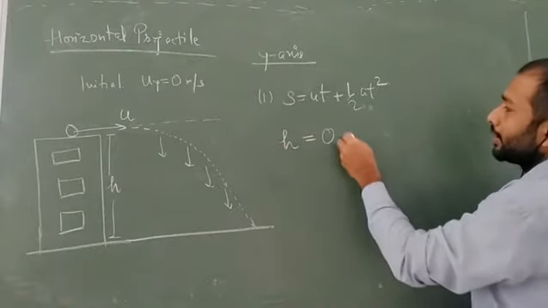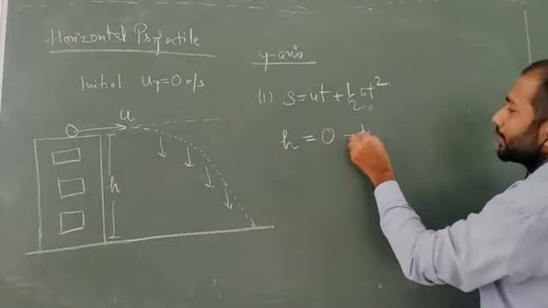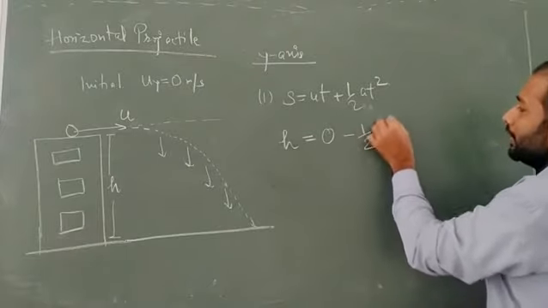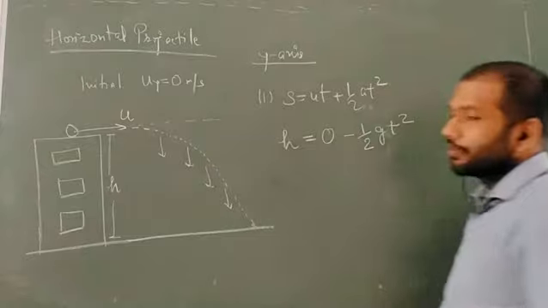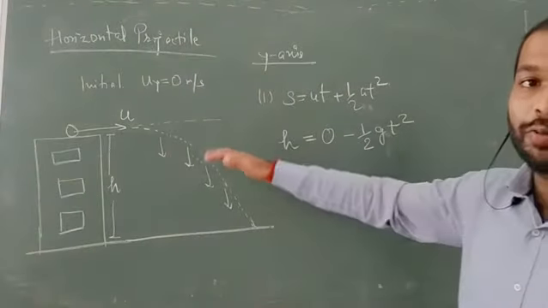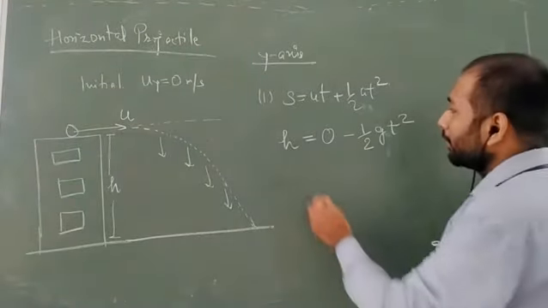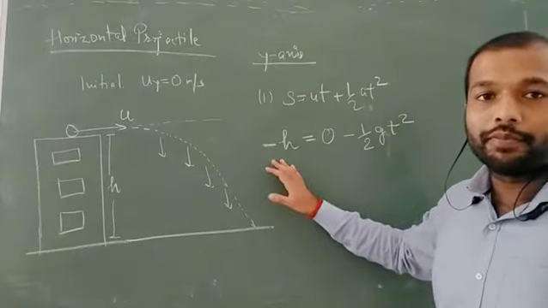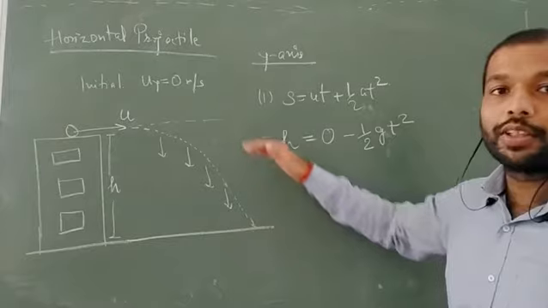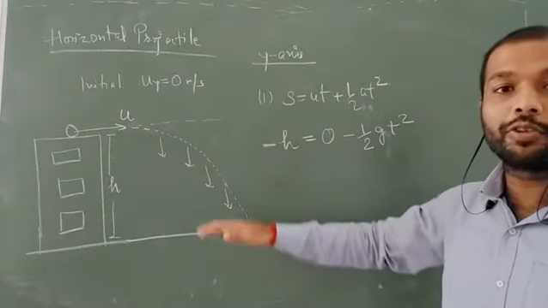Then g is acting in the downward direction, so minus half g t square, and h is also in the downward direction, so we use the minus sign. You can also take both of them positive, because displacement is downward and g is also acting downward.